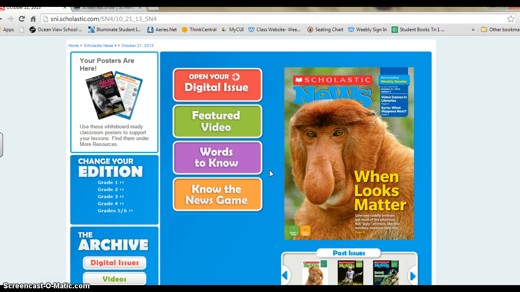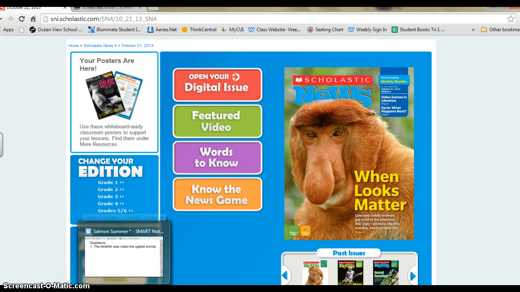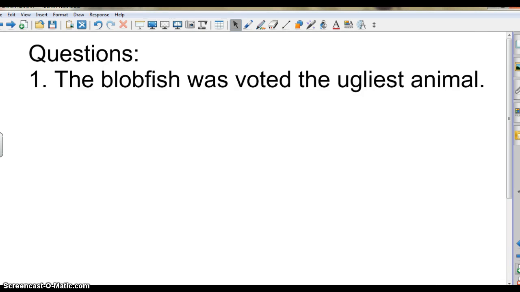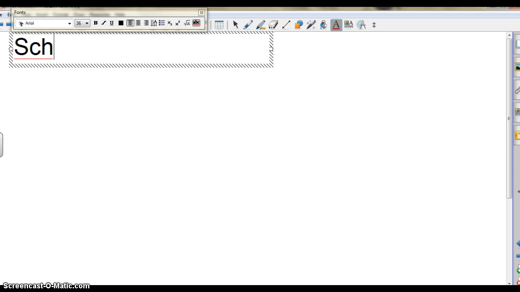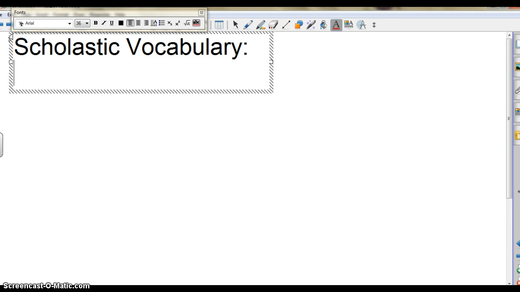Now, before we start, we always want to start with our vocabulary. So we're going to start with words to know. And you are going to write down the words that they show you on the screen. So in order to do that, I want you to have a fresh sheet of paper. And I would like you please to write on that paper Scholastic vocabulary. Very good. And you are going to copy the words down as you see them. Here we go.